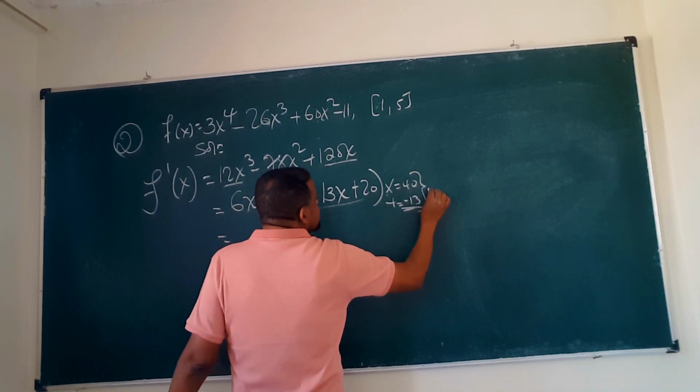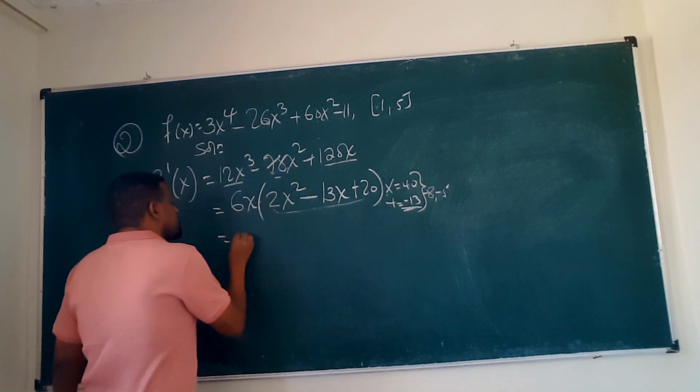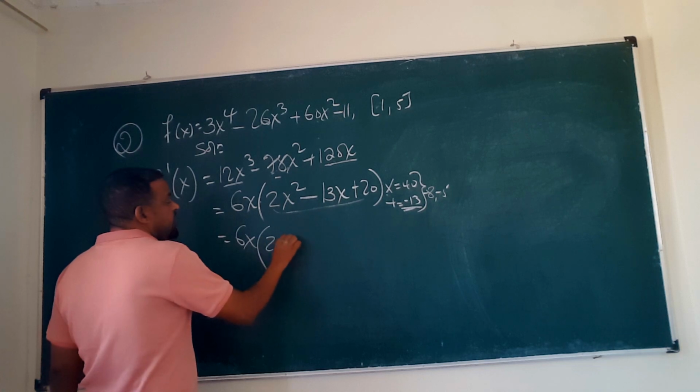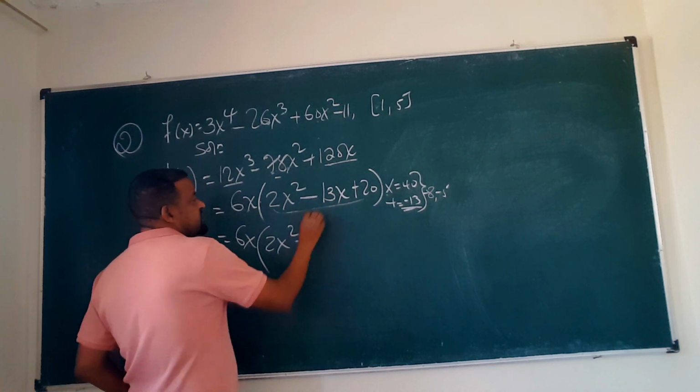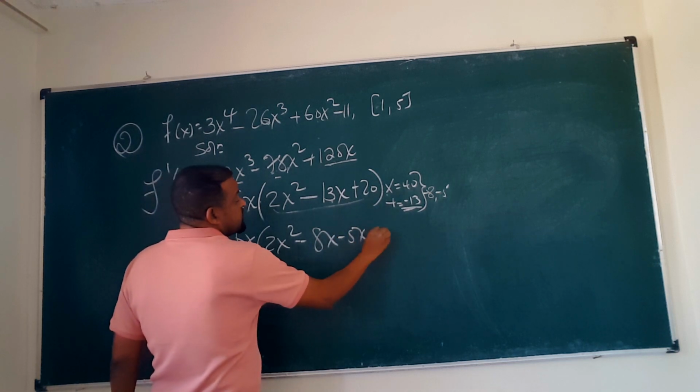Grade 9, it is negative 8 and negative 5. So this will be 6x into 2x squared minus 13x, instead of 13x, minus 8x minus 5x, plus 20, of course.